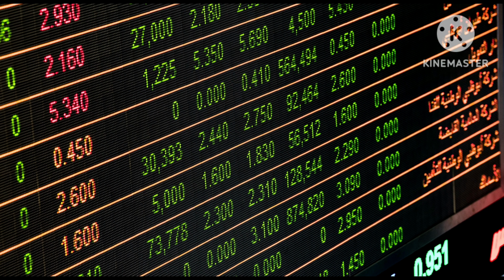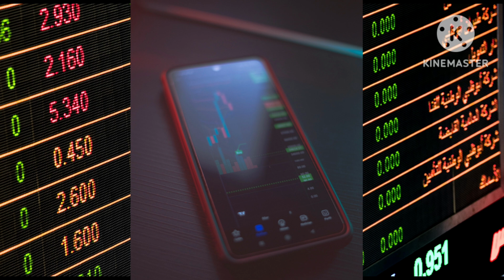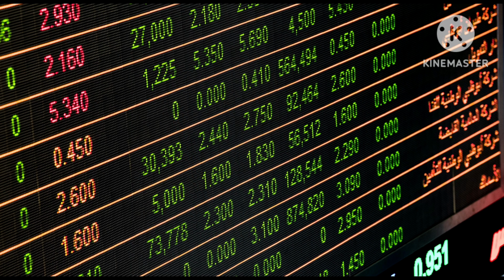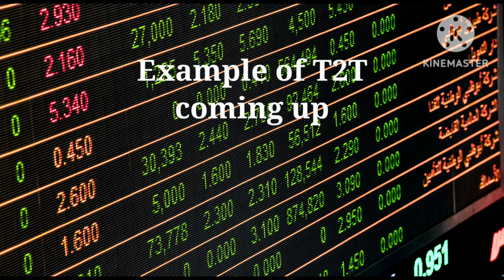When a stock is shifted to a T2T segment, additionally we have circuit filters of plus or minus 5% kept on them. This will ensure less volatility in such stocks. But nevertheless, the core business, the fundamentals behind a T2T stock, are intact.